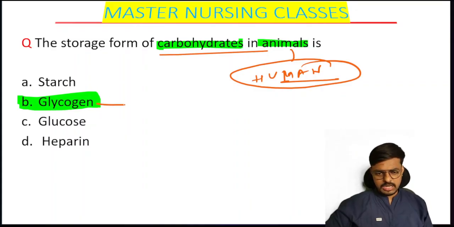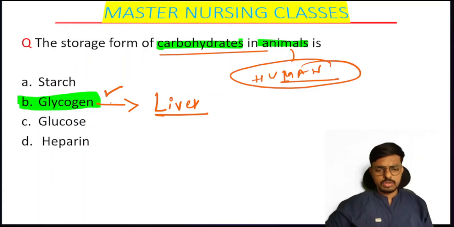Very nice, students. The glycogen is the storage form of the carbohydrate. It will store in the liver. The liver can store glycogen, vitamin A, iron, and copper. Very importantly, students, the liver can act as a storage organ for all of these: iron, copper, glycogen. So the storage form of the carbohydrates in animals is the glycogen. Hope the concept is clear here.